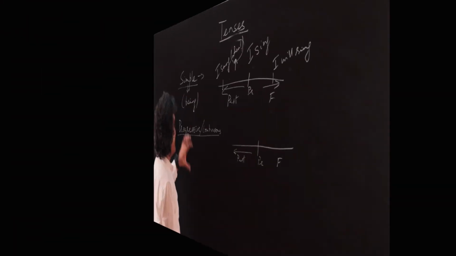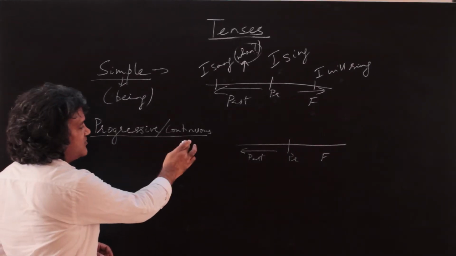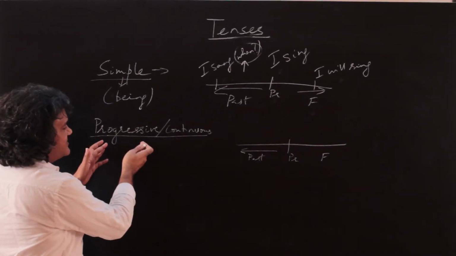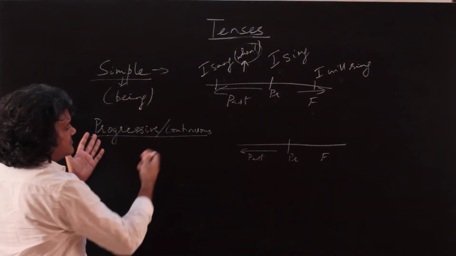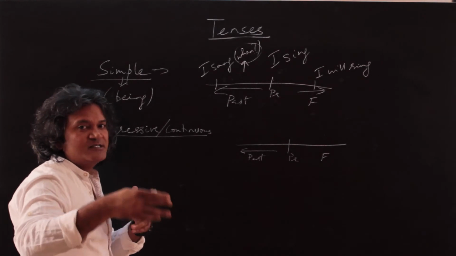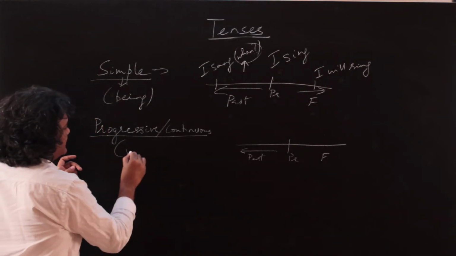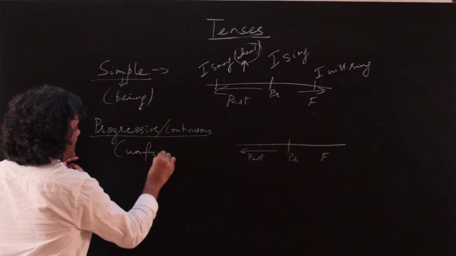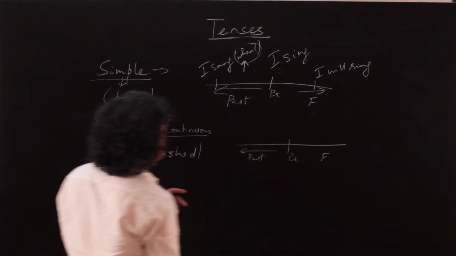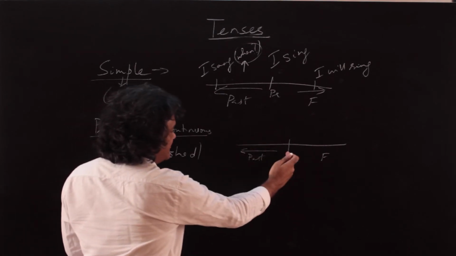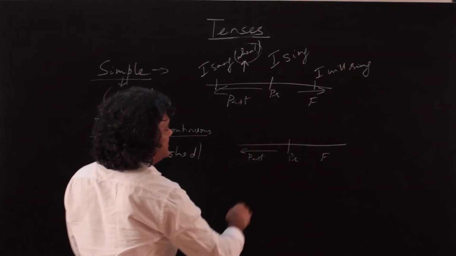Okay, so this is the simple aspect with respect to each tense. The second aspect, progressive or the continuous aspect. What state does it denote? Remember, aspects are states. As the name suggests, it denotes the going on states. A nice way of looking at it is it denotes the unfinished state. So at any given point of focus, something is unfinished, was unfinished, or will be unfinished.